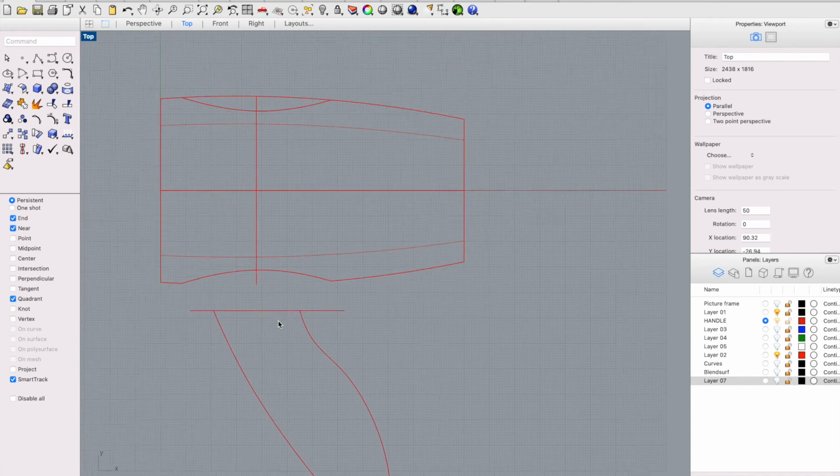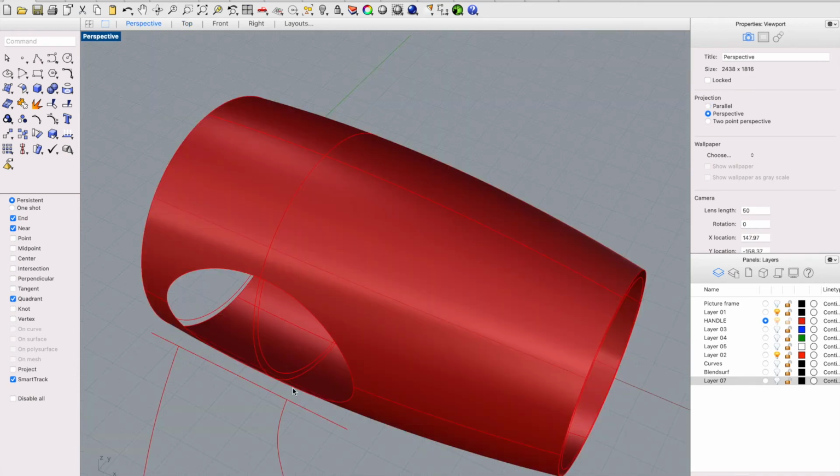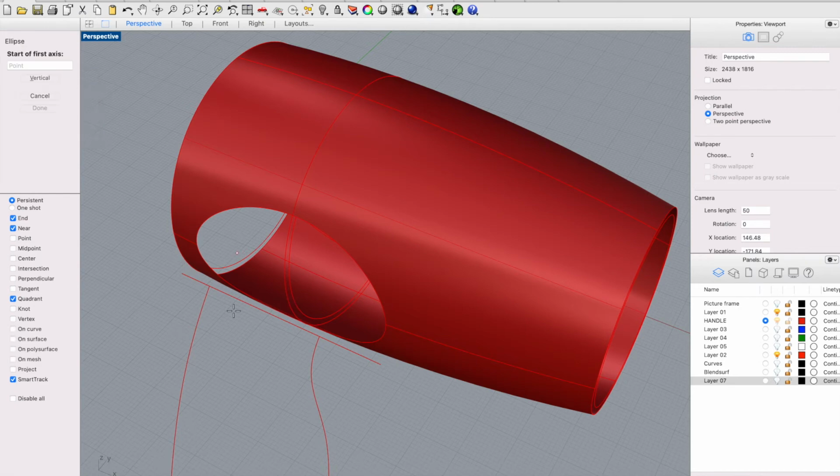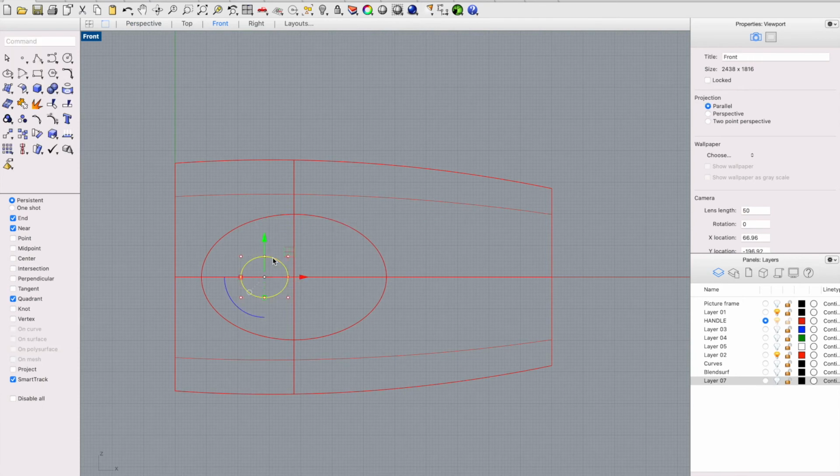Okay, so now we're going to use ellipse by diameter, starting from this point and typing 15, shift click, and 13 from the front and click.